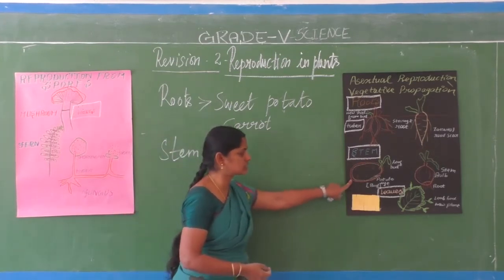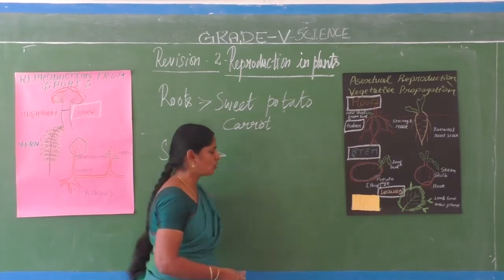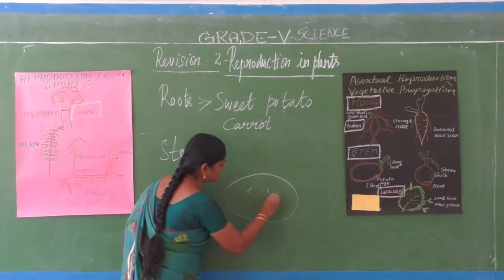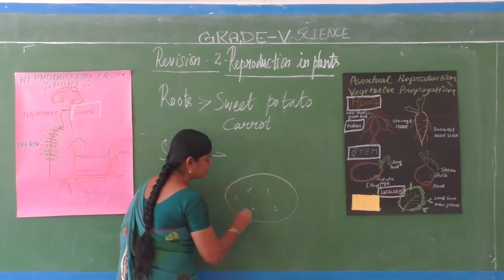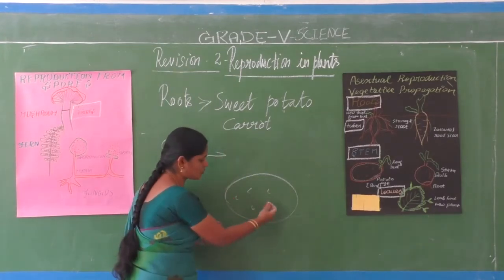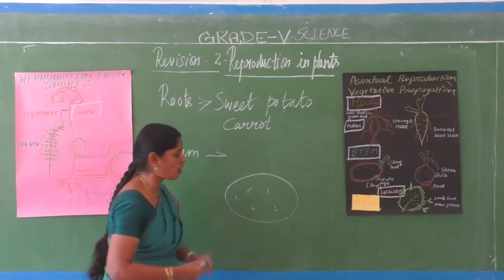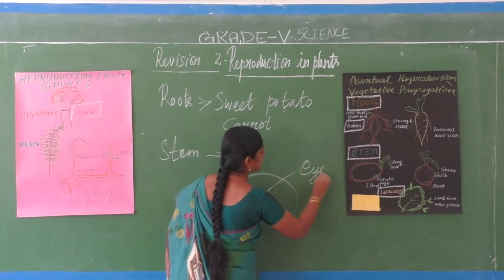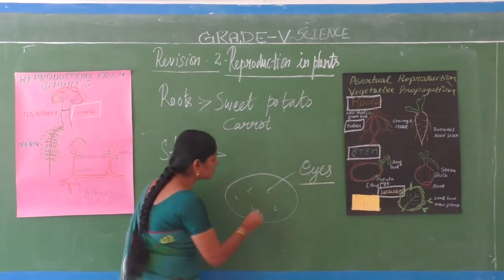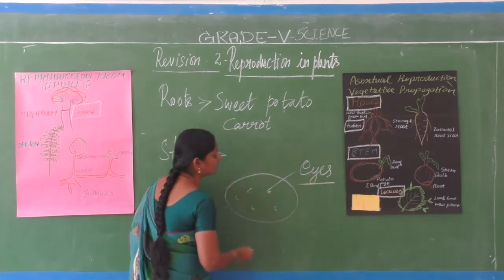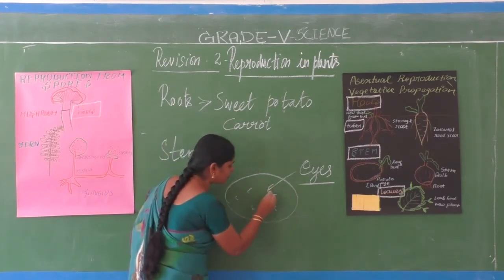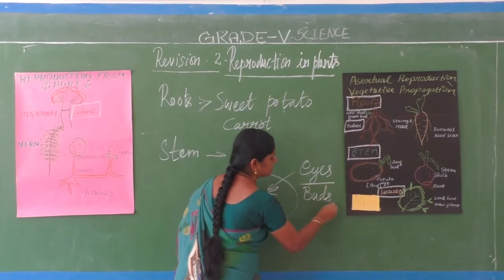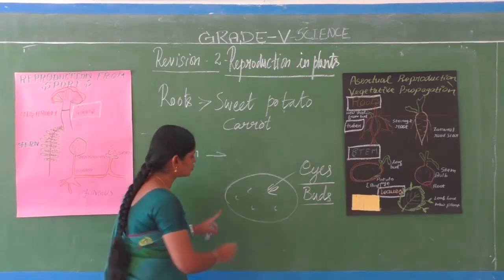So in this potato, if you look closely, you can see small ridge-like things. Okay, small ridges. Those points are called eyes. These points are called the eyes of the potato. That means from that point only the bud starts to grow. From that point only buds, the bud starts growing.